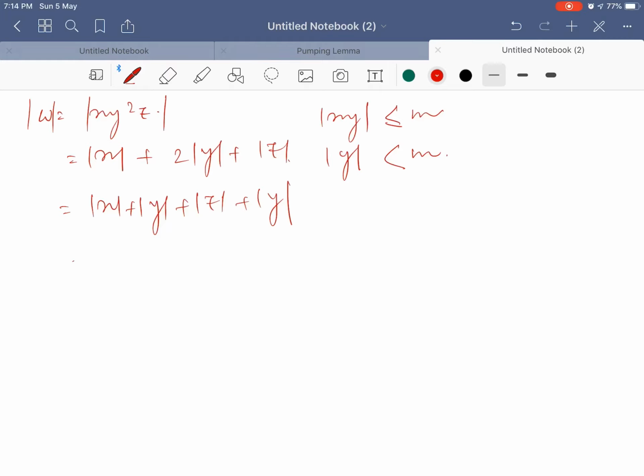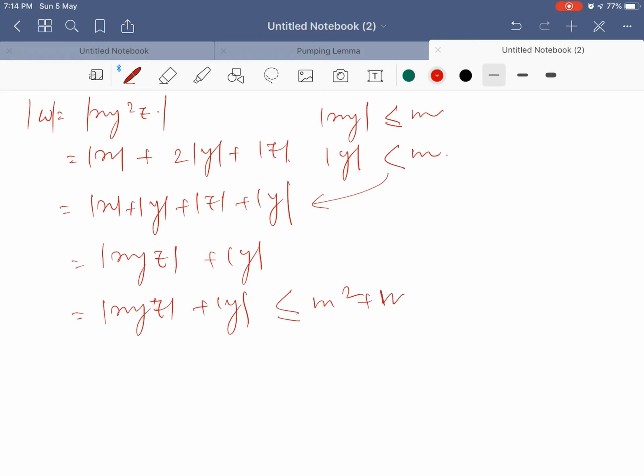If I write it down, then mod of xyz is equal to m square, right? And mod of y is less than m. Now can I write mod of xyz plus mod of y is less than or equal to m square plus m, because this y is less than m and this xyz is equal to m square.